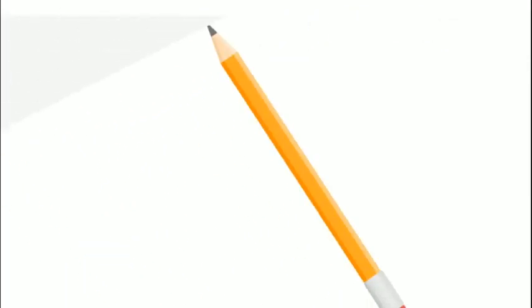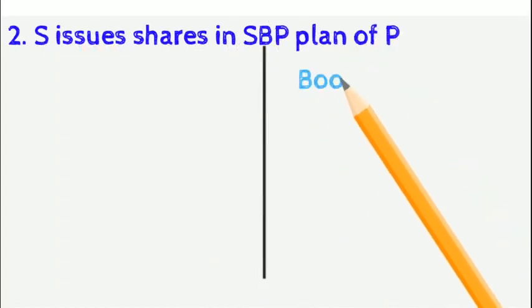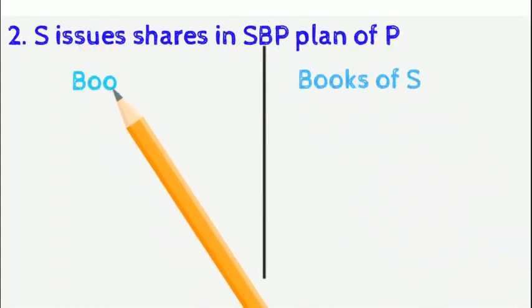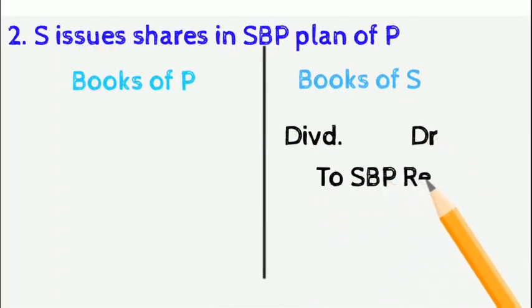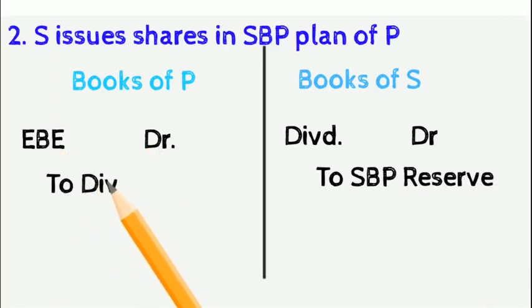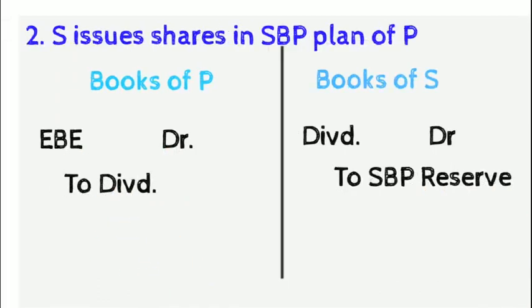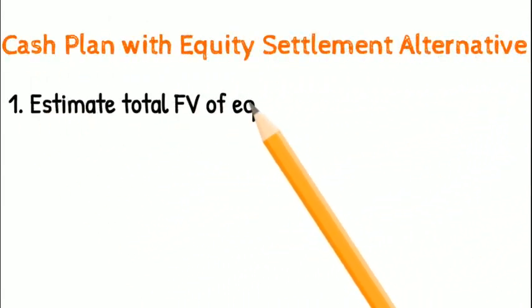The second case is where the subsidiary issues shares in the SBP of the parent. In this case, it will be shown as a dividend distribution. And so in the books of the parent, dividend income will appear, and in the books of the subsidiary, dividend expense will appear.